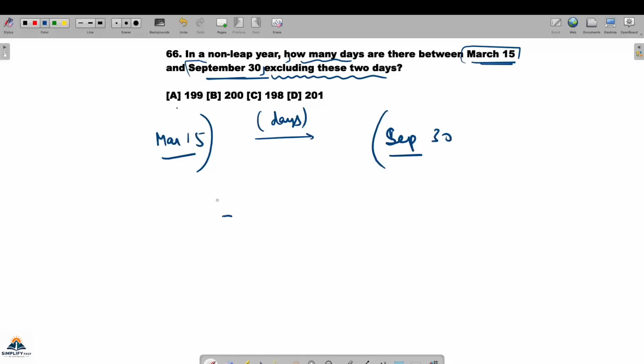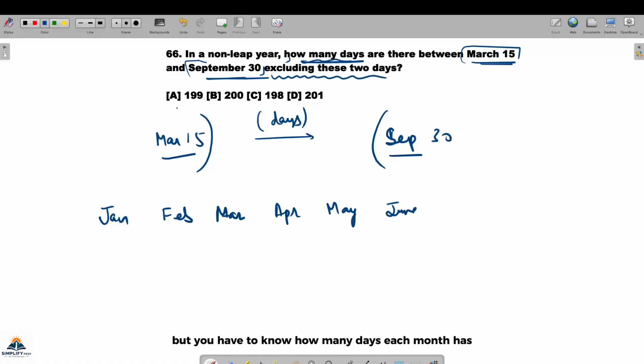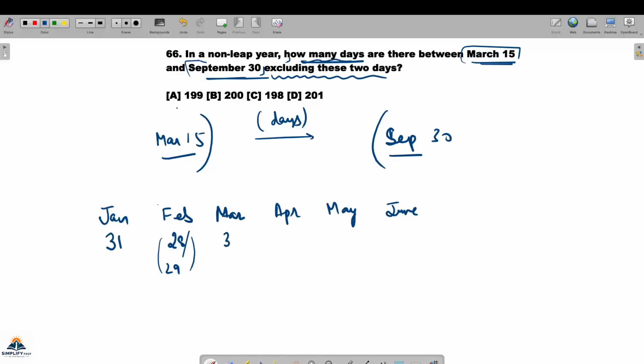I hope this thing is clear to you. So how will you count the days? To count the days between, it is very important that you know how many months there are. Without this, you cannot solve the calendar problem. Not just months, but you have to know how many days each month has. January has 31 days, February has 28 days in a non-leap year, or 29 days in a leap year. Only February has this kind of exception, but otherwise days are fixed. March has 31 days.